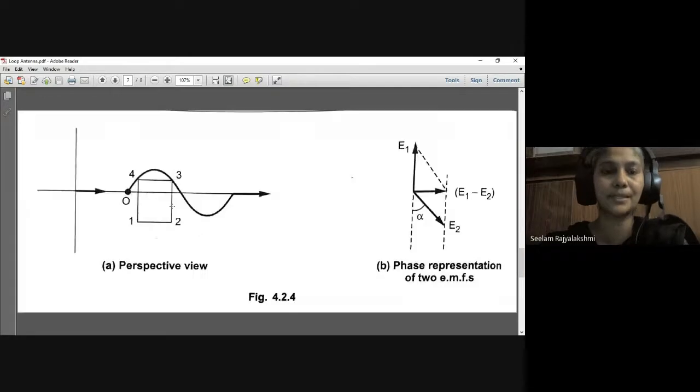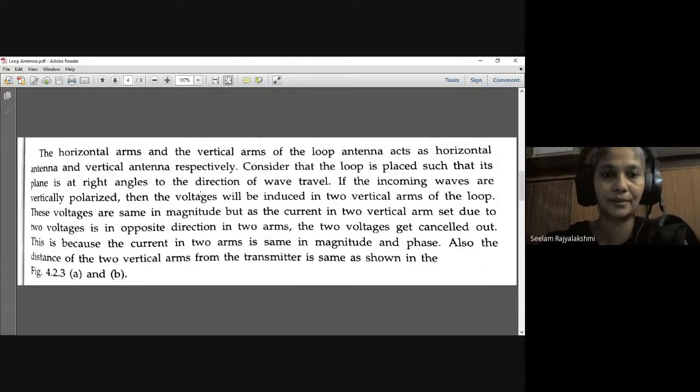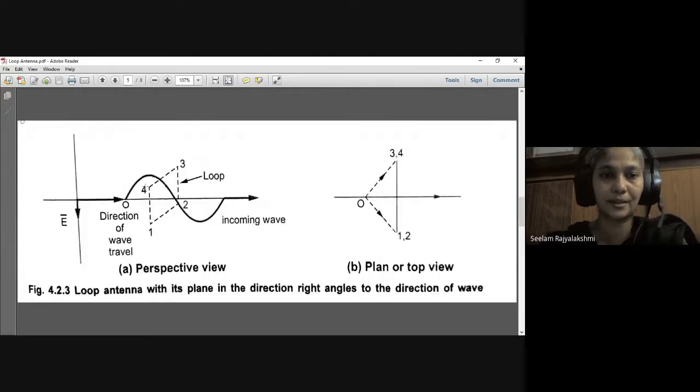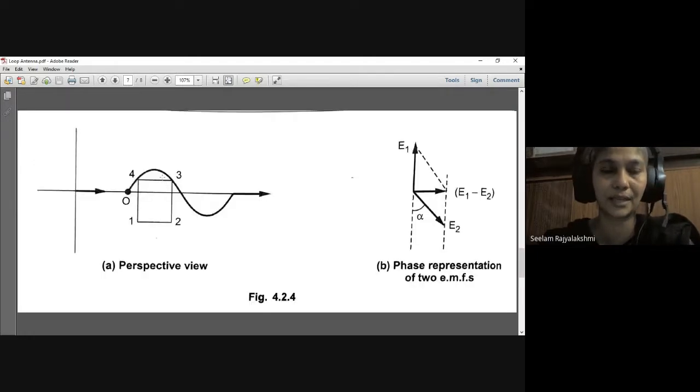Now we are placing the rectangular loop antenna in the direction of propagation of the wave. That means we are turning the rectangular loop antenna by 90 degrees, placing it in the direction of the incoming wave. So this we have arranged here.